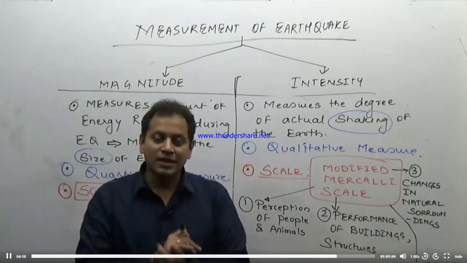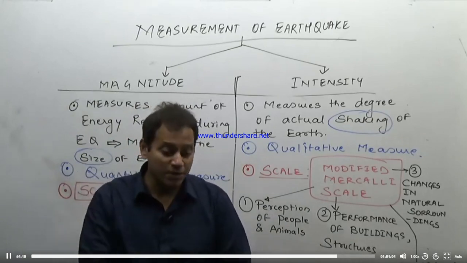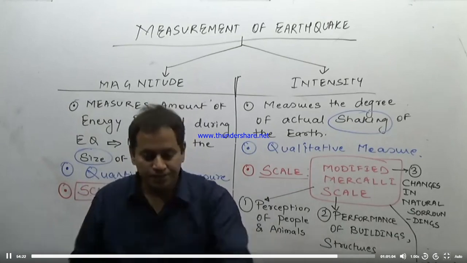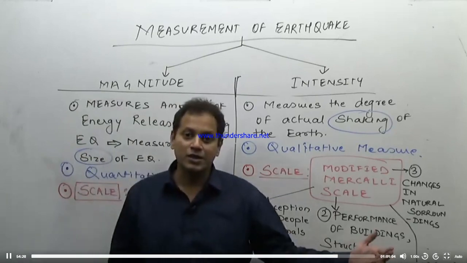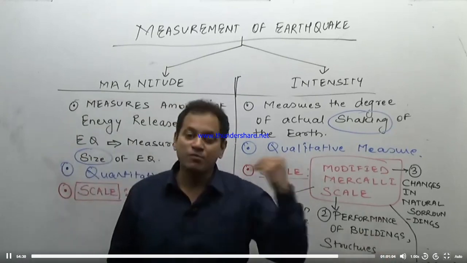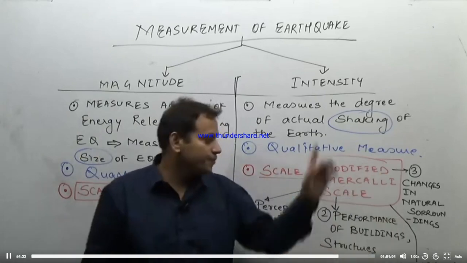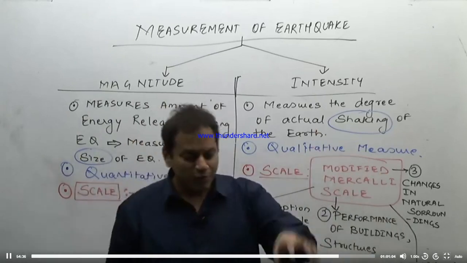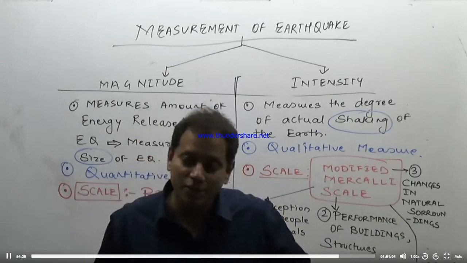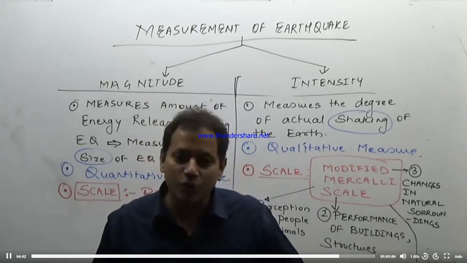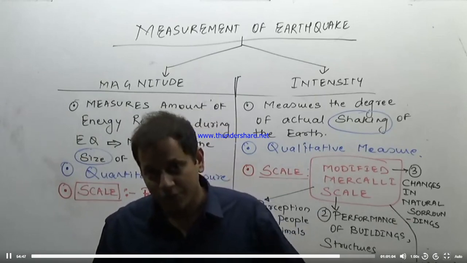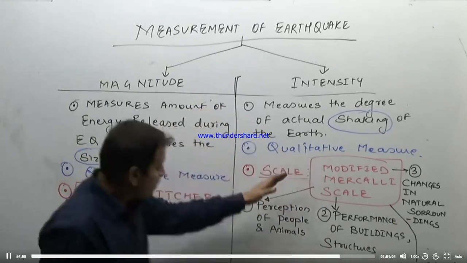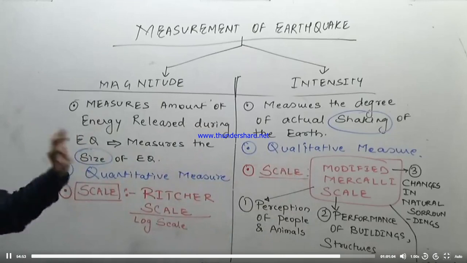Performance of the buildings, that is, if the buildings fall. It all depends on the quality of the buildings. If the quality of the buildings is less, the buildings will fall. Falling of the buildings will result in killing of more people, destruction of more lives and damage to more property also, and changes in the natural surroundings. For example, too much shaking of the earthquake may result in a landslide, it may result in a change in the course of a river. So how is the natural surrounding performing as compared to the normal earthquake? So these are the different measures of the modified Mercalli scale.